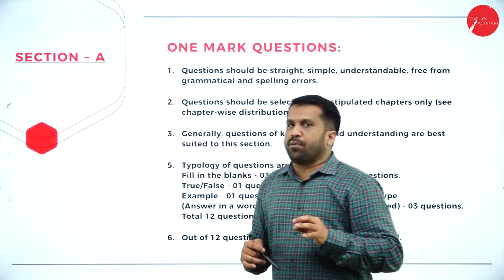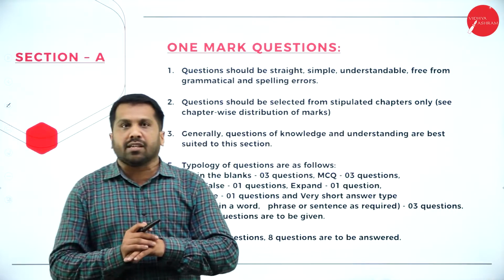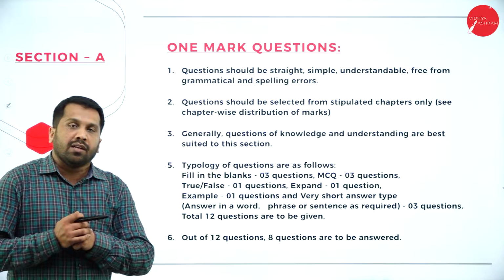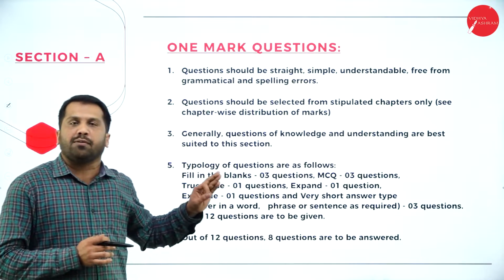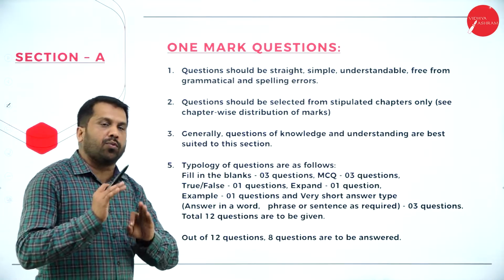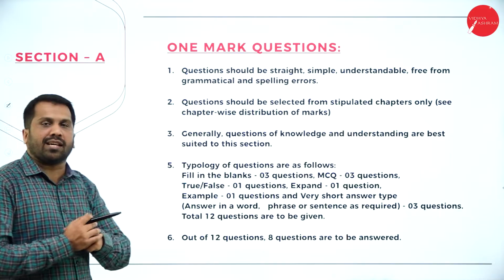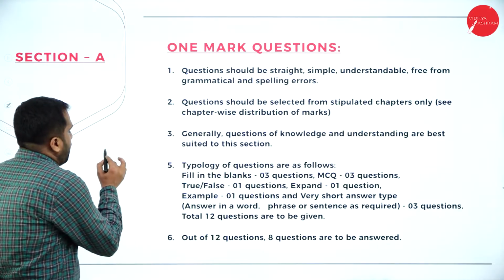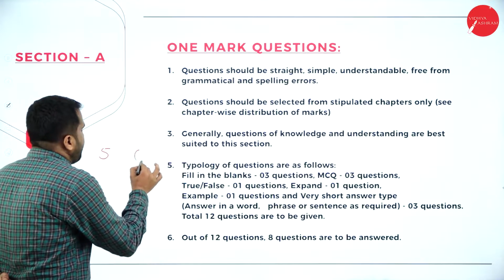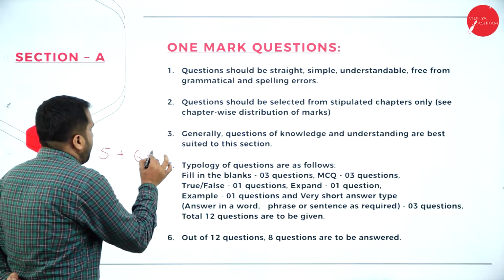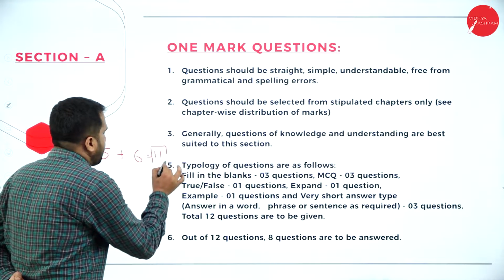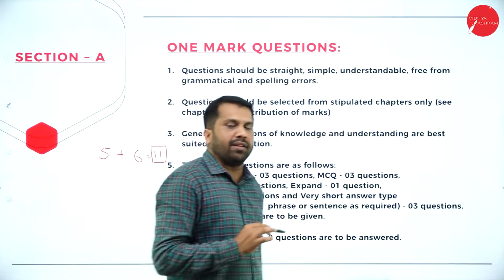Now, what you are supposed to do? The material is about 40 to 45 pages. So, should I study all the 45 pages? Answer is no. Why? Because how many units are there? There are total 5 units plus 6 units. Total there are 11 units in your examination.